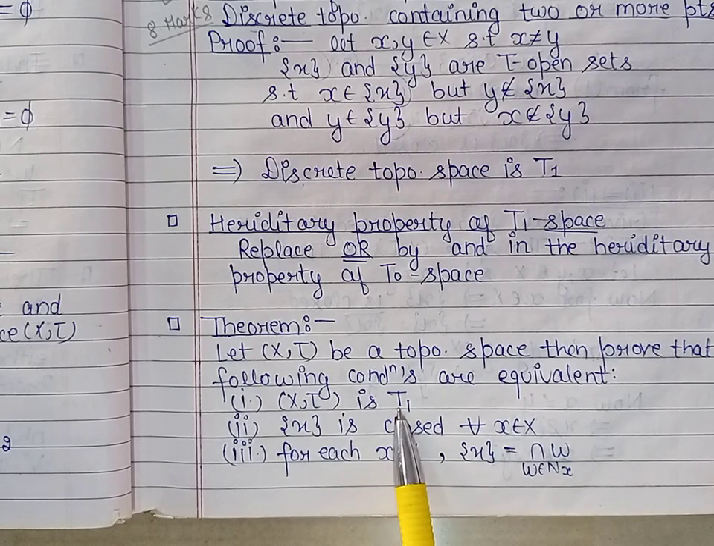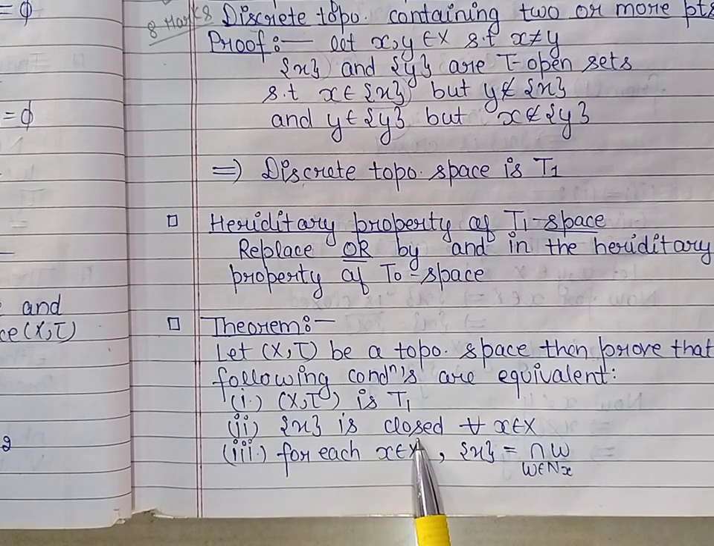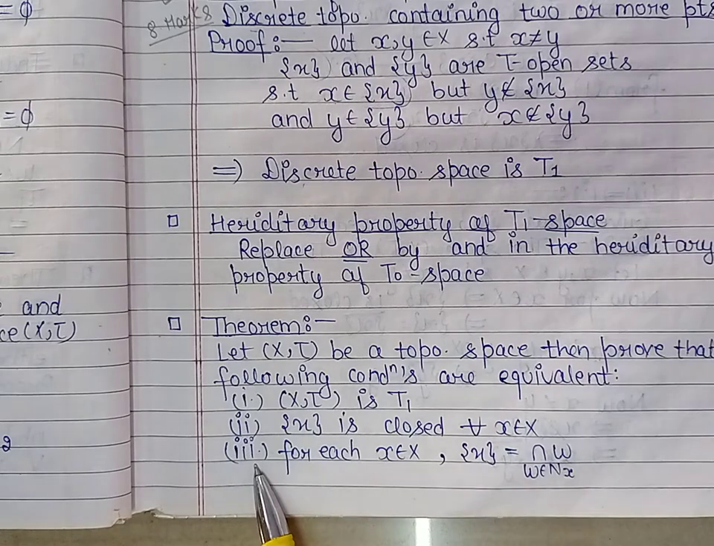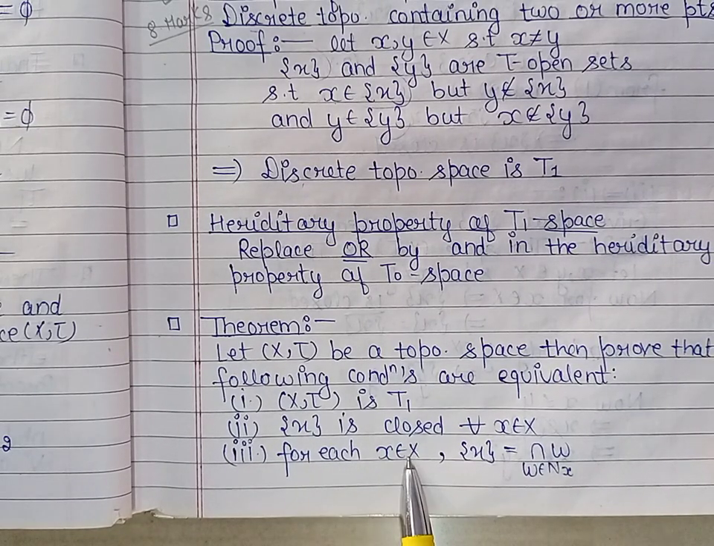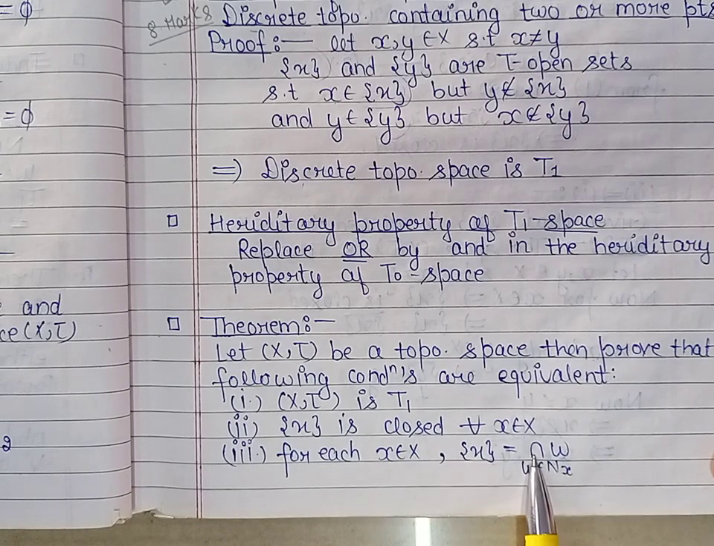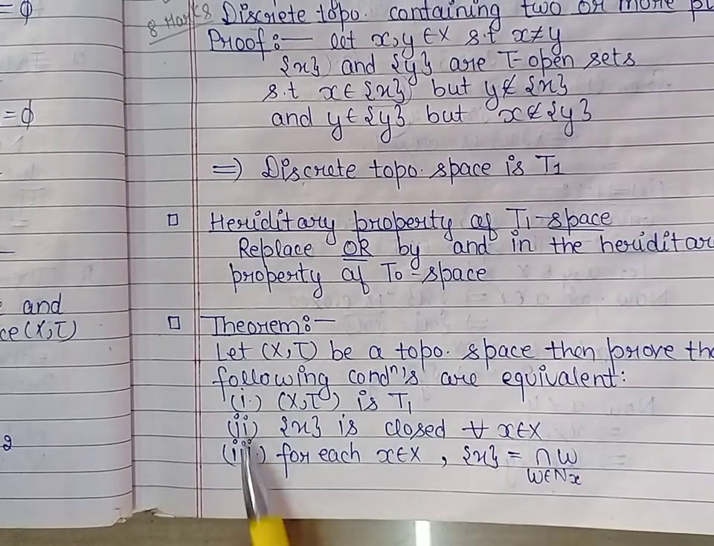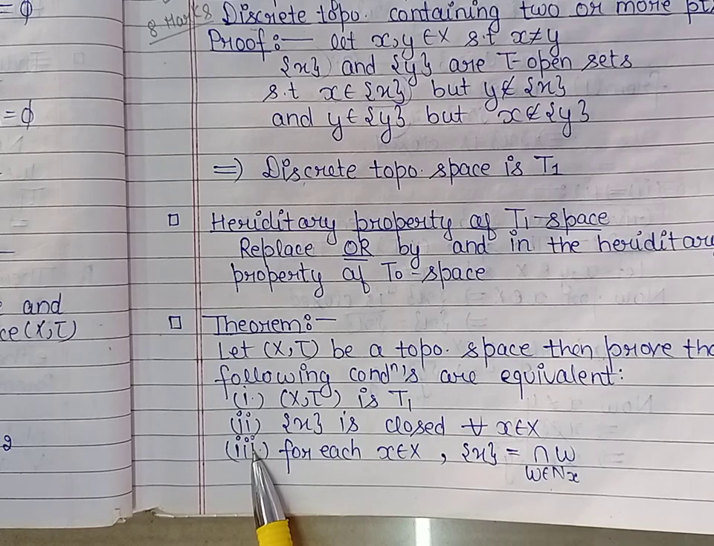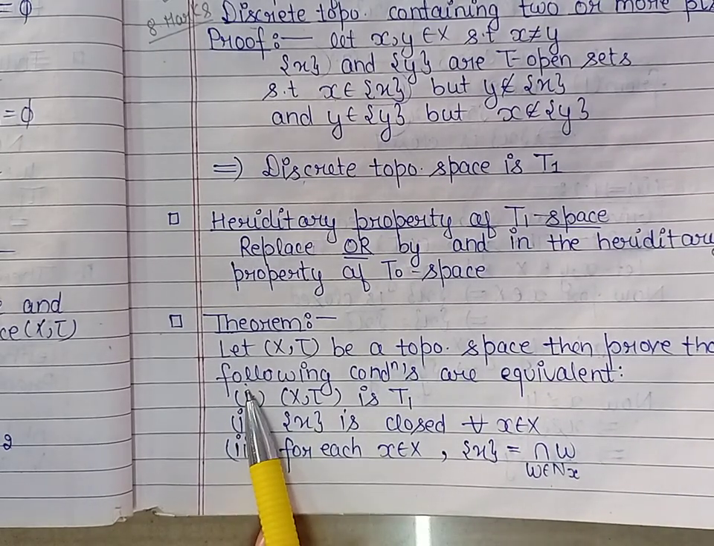It means if the space is a T1 space, then every singleton is closed. In the third condition, we prove that for every x belonging to the topological space X, the singleton {x} is the intersection of all the neighborhoods of x. So we prove these three conditions are equivalent. Firstly we prove 1 implies 2 and 2 implies 1.